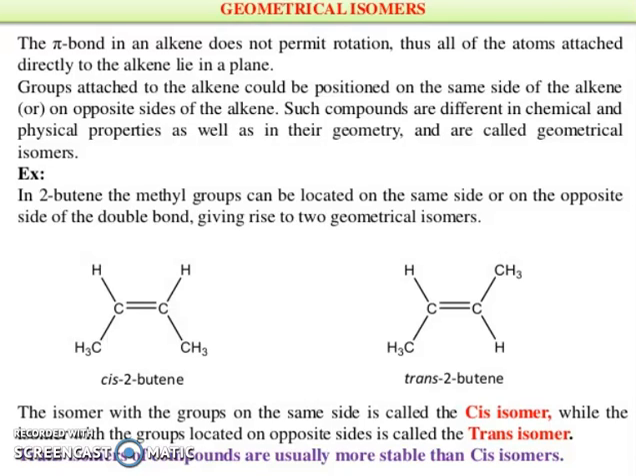In 2-butene, the methyl groups can be located on the same side or on the opposite side of the double bond, giving rise to two geometrical isomers, cis-2-butene and trans-2-butene. The isomer with the groups on the same side is called the cis isomer, while the isomer with the groups located on opposite sides is called the trans isomer. Trans isomers of compounds are usually more stable than cis isomers.